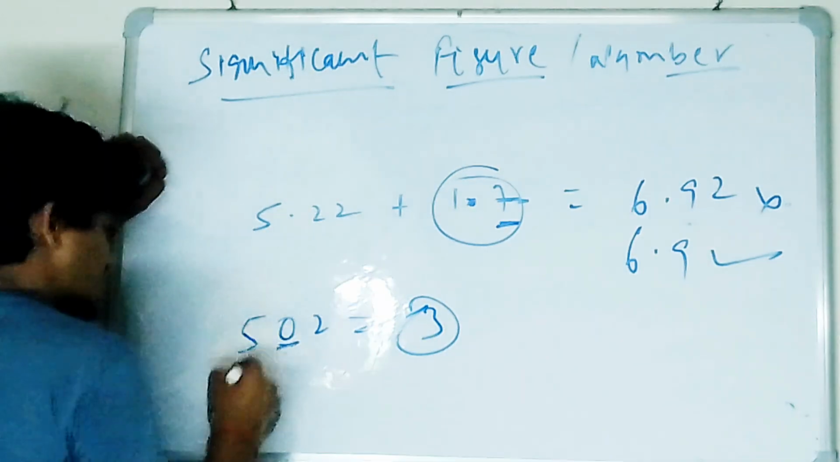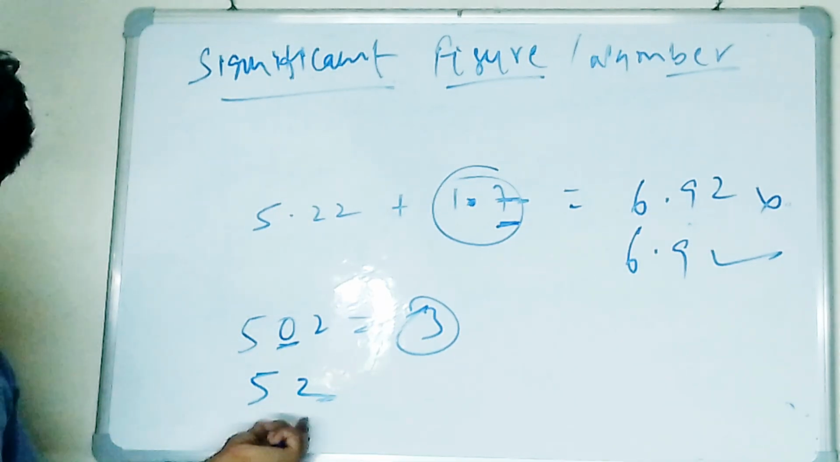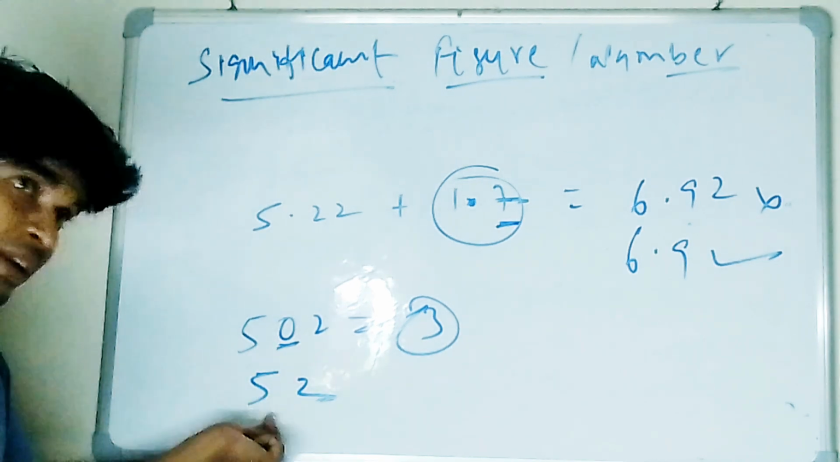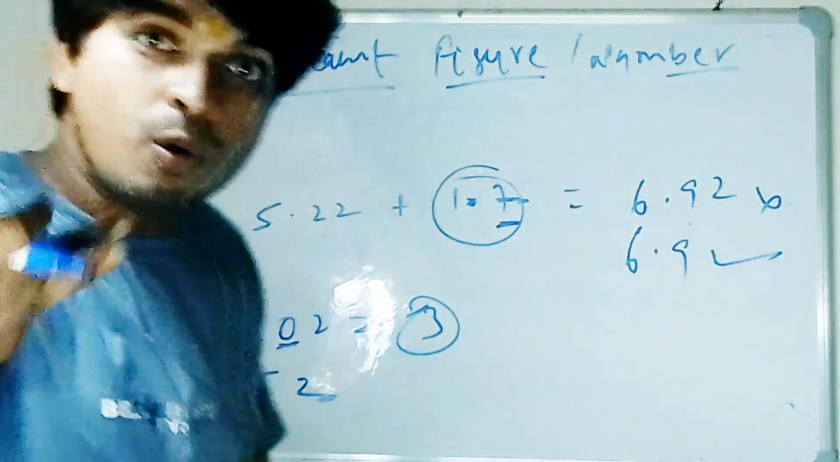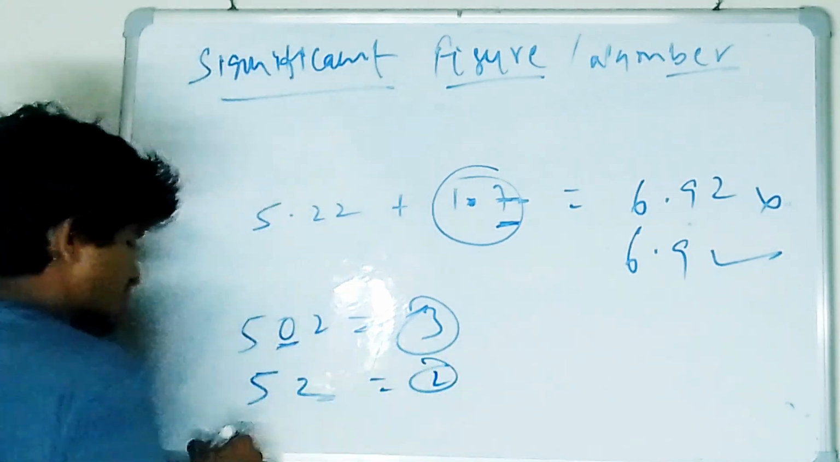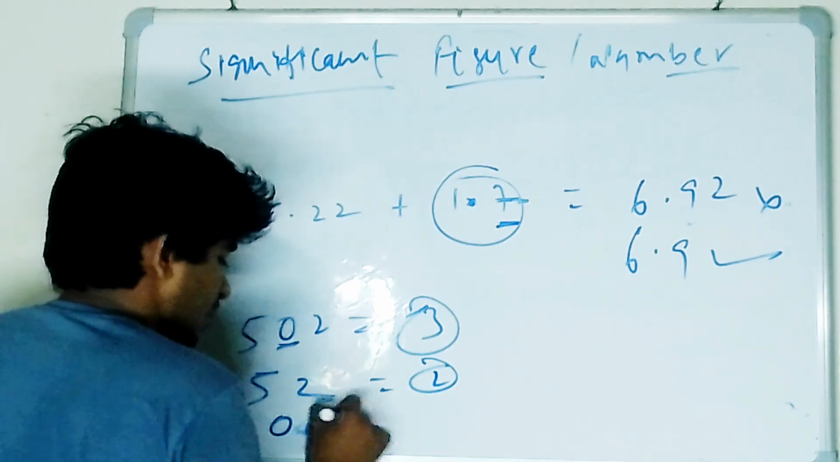3. Now listen. If I say 52, this is already significant. You have to focus on zeros only. If we are talking about zeros only, any number from 1 to 9 is already significant. So how many significant figures over here? 2. Now listen. I am putting 0.005 here. How many significant figures?